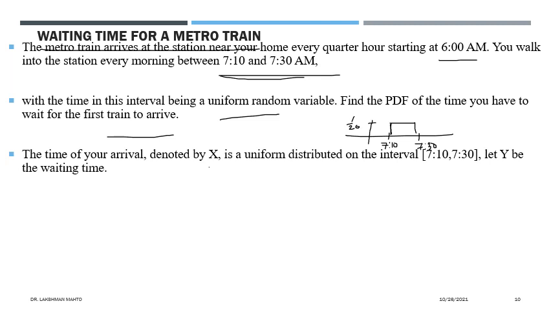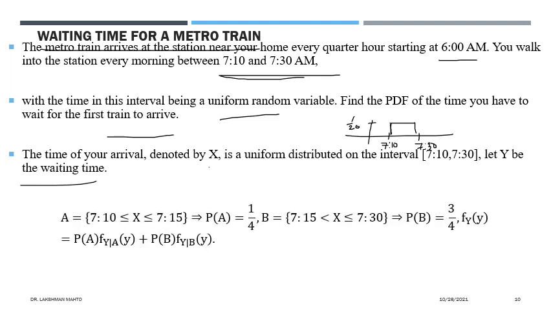Here suppose we define y as the waiting time for the first train. We have to find the density of y. In order to define the density of y, we introduce two events, because the situation says that either we can catch the 7:15 train or the 7:30 train.